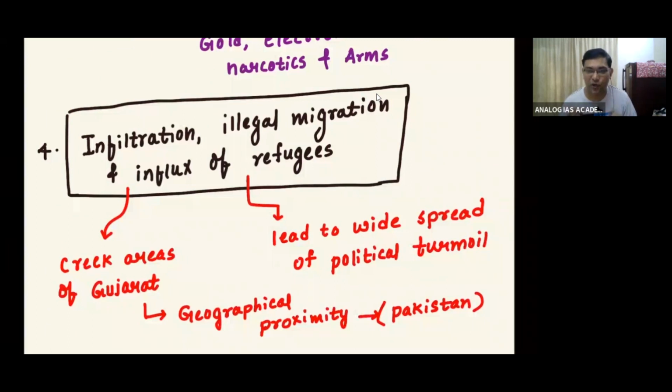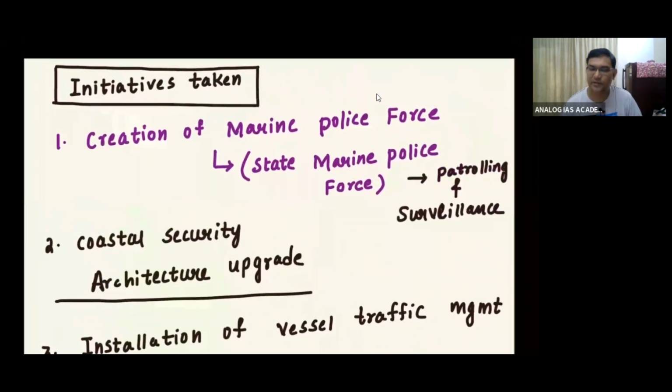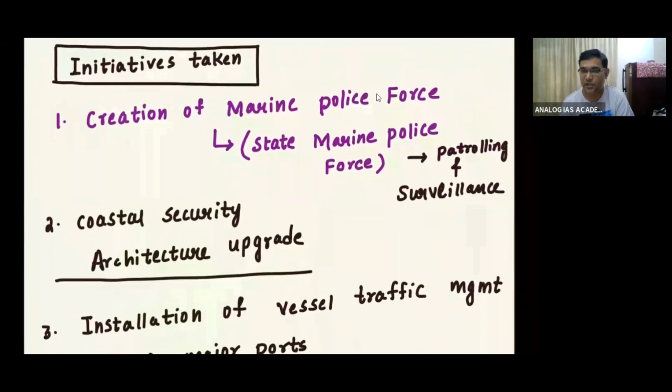This is called geographical proximity, creeks. And also illegal migration from Bangladesh, illegal migration from Myanmar, etc., which are widespread because of political turmoil. So these are the challenges. Then also, what are the initiatives that have been taken? That is what we have seen.